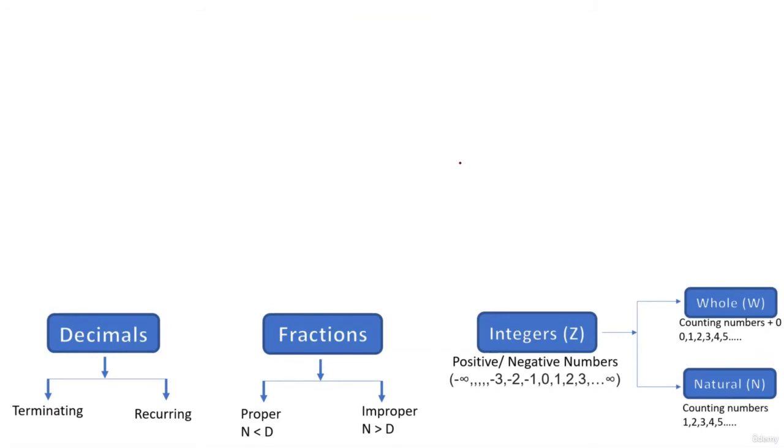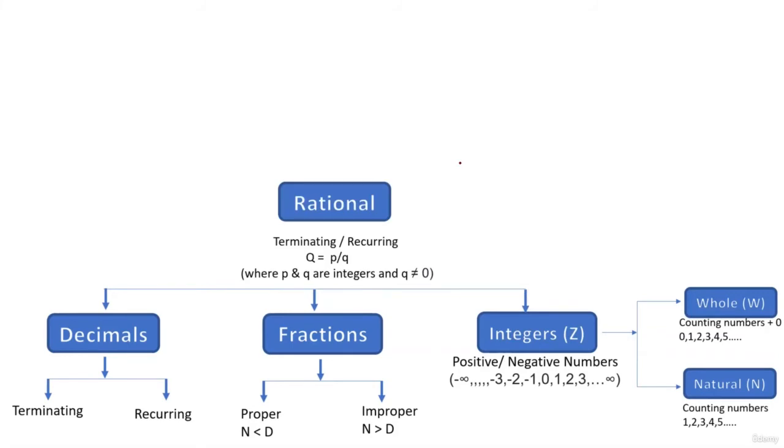Now, whatever we have discussed till date, we are putting all of that in a box, and that box is called rational numbers. All right. So rational numbers are all the numbers of the form P by Q with two conditions. P and Q should both belong to integers, and Q should not be equal to 0. All right. Okay. We know that anything upon 0 is not defined.